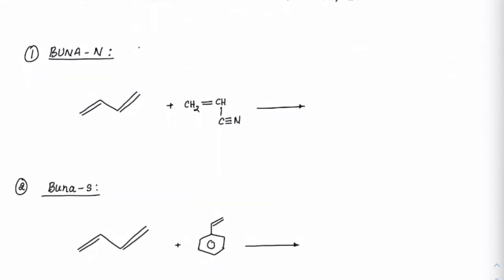For instance, Buna N. Buna N comes from butadiene. Butadiene, if you treat that with acrylonitrile, then we will get Buna N. N coming from the term nitrile, Buna coming from the word buta. Got it? Now, how this is, you can see, this is that buta, and from here the N part is coming here, right?